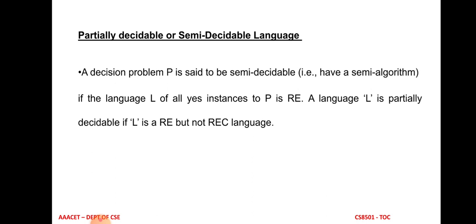So this is the overall concept of decidable language or decidable problem, and undecidable language and undecidable problem. An undecidable language can also have a type that is partially decidable, otherwise called semi-decidable language. Semi-decidable or partially decidable means it has some algorithm, a semi-algorithm, but for that partially decidable language we can't easily determine the solution, though the language has some semi-algorithm.